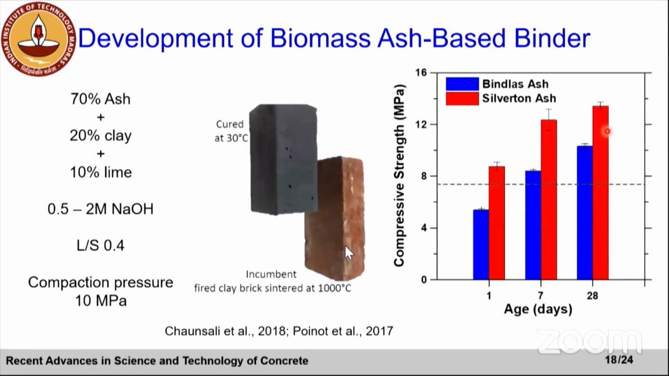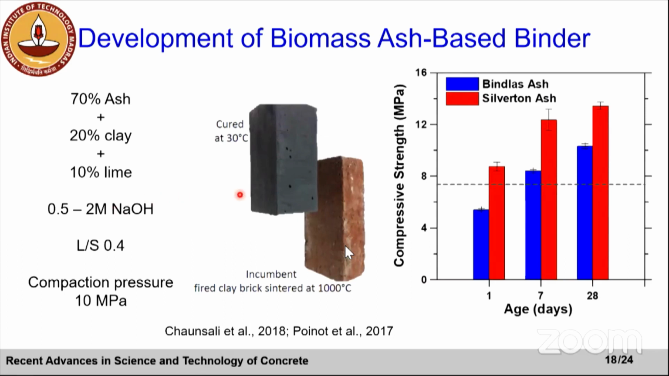With the as-received ash, which had really high carbon content, we started with 70% ash content with some clay and 10% lime, the lime just as a source of calcium. And we formulated this binder. Half to 2 molar sodium hydroxide was used. We tried to lower the concentration because there is always some concern with high alkalinity, but we have shown that even half molar sodium hydroxide works really well.